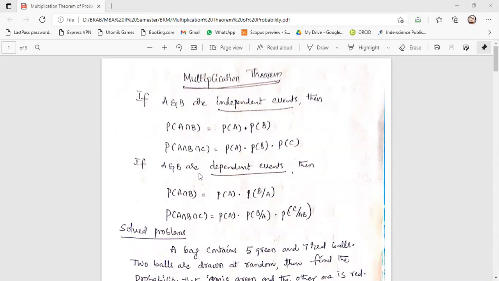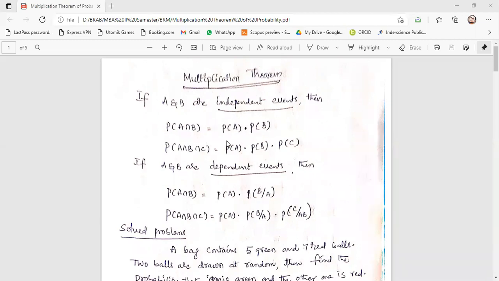Yeah, today's topic is multiplication theorem. In the previous class, we completed the addition theorem of probability and its problems. Now, multiplication theorem. There is a statement of multiplication theorem you could see here on the screen. It totally depends on independent and dependent events.